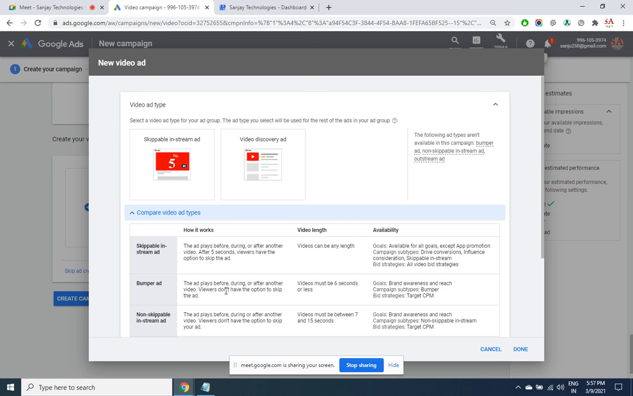Bumper ad means it is going to be a very short ad, less than 6 seconds, where there is nothing like skip. They don't have the option to skip. Non-skippable ads are lengthier, and there is no skip option even here. So skippable means there is a skip button which comes after 5 seconds. Here it doesn't come. Here also it doesn't come, but these are very short ads, less than 6 seconds.